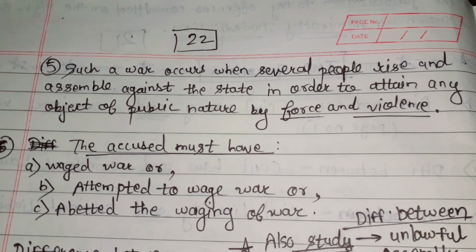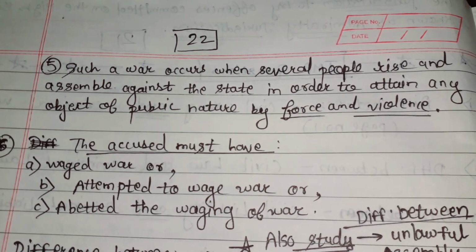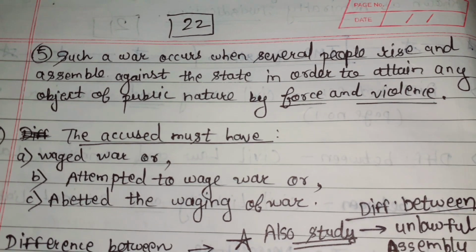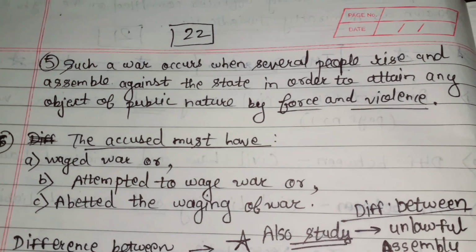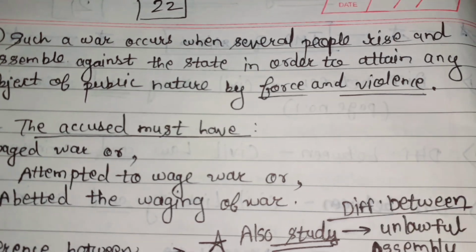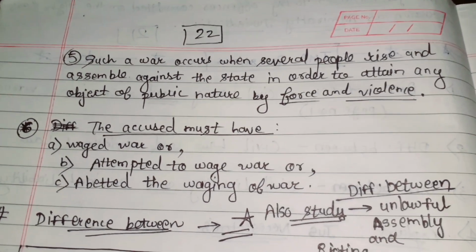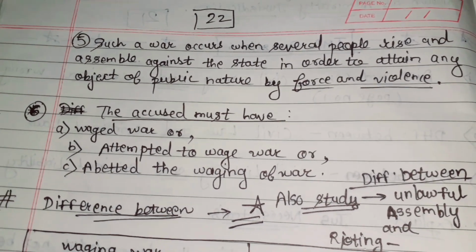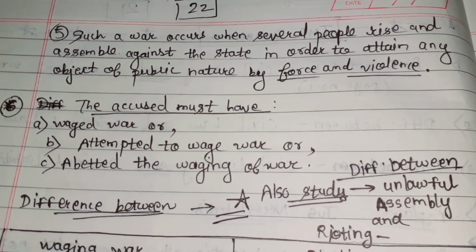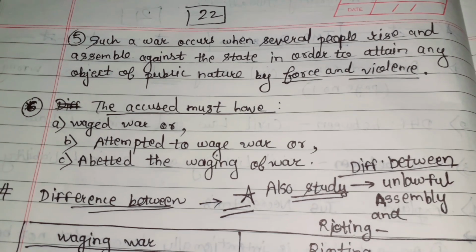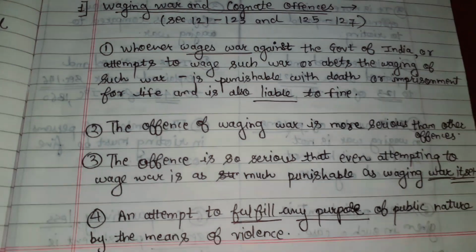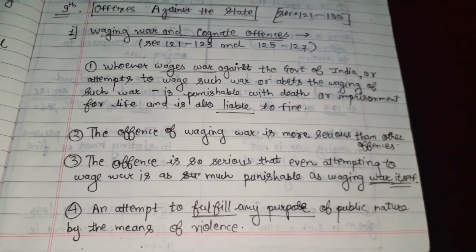Such a war occurs when several people rise and assemble against the state in order to attain any object of a public nature by force or violence. Means to fulfill their demands or to attain any object of a public nature, but with the mode of force or violence. These are the main ingredients for waging war against the government of India. The accused must have waged war, or attempted to wage war, or abetted the waging of war. So first is waging of a war. This is section 121 of IPC.